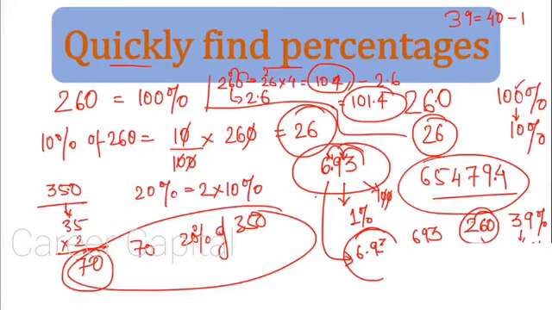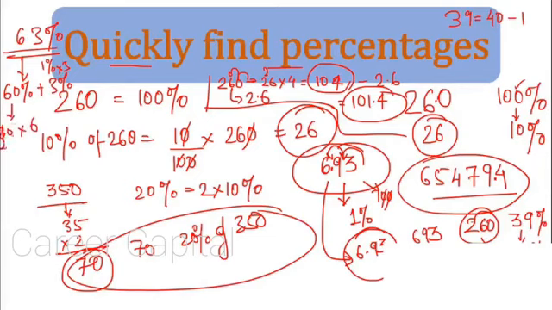Otherwise you will have to do longer divisions and all that stuff. So use this trick. If someone wants 63%, look at the left hand side corner. If someone wants 63%, what will you do? Find 60%, add 3% to it. What is 3%? Find 1%, multiply by 3. What is 60%? Find 10%, multiply by 6. See how easy it was. No issues over here. Very easy trick. Just remember this. It would be very useful in exams to solve sums quickly.